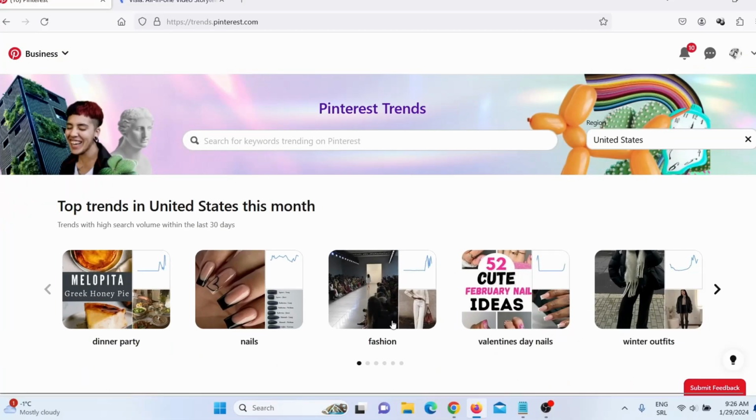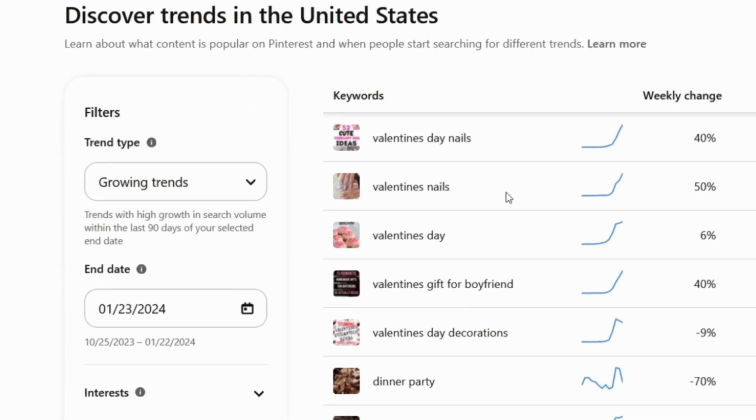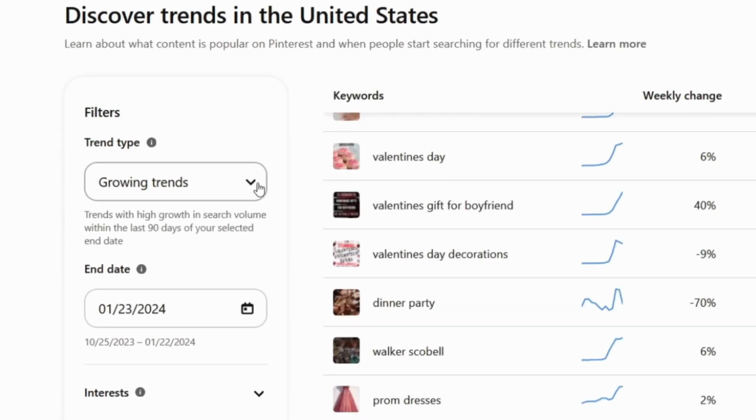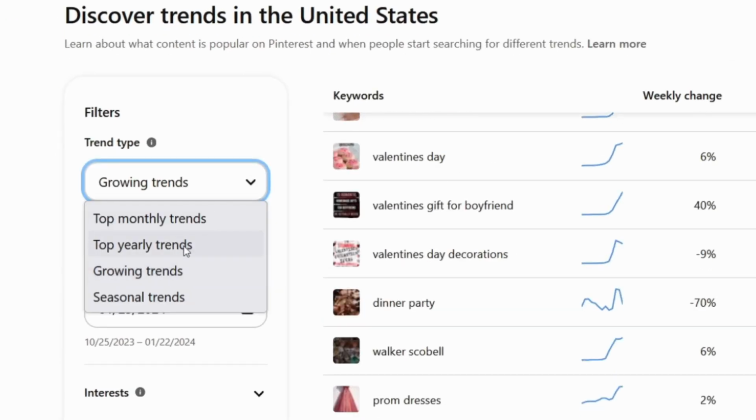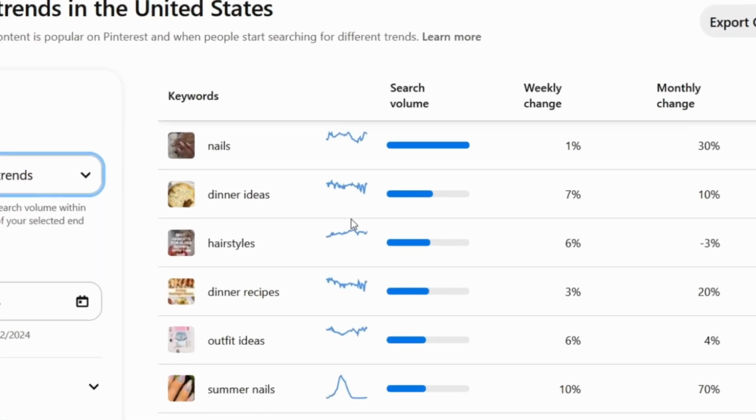So you need to go on Pinterest trends, and when you scroll here you can see what are the current trends on Pinterest. And what I need to do, I actually need to find stable trends like I said. So I will click here and then I'm going to click here top yearly trends, and this is what is important for us. These graphs here, those are important for us because like I said, we are looking for stable trends. Why? Because Pinterest takes time and it takes work, and that is why we need stable trends, because chances are you won't get fast results with Pinterest. That is why you need to find a stable trend.